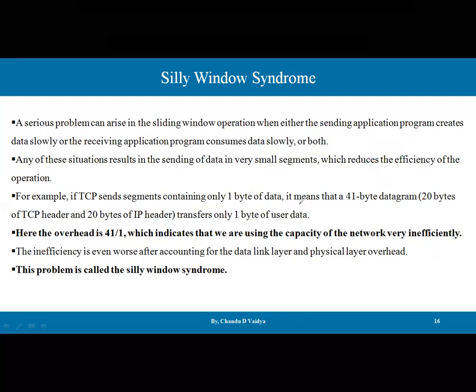Let me quickly recall: let's say there is a sender and there is a receiver. The sender is sending 1 byte of data. In order to send 1 byte of data, it has to use the packet format, the header format, and it is sending only 1 byte of data. So the sender process is sending very small data, and the receiver again replies with very small data.